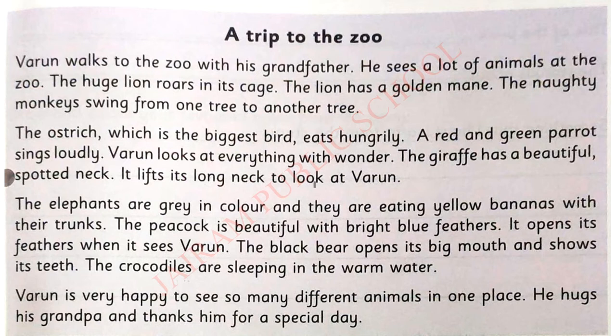From this passage, we are going to collect the adjectives, and we are going to write them in the adjective column. And last, we are going to collect the verbs, and we are going to write them in the verb column. Understand? So, listen to the story. Slowly, I am going to read. Listen to the story carefully. Okay, children? Very good.